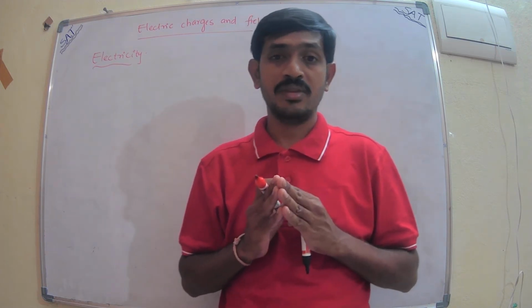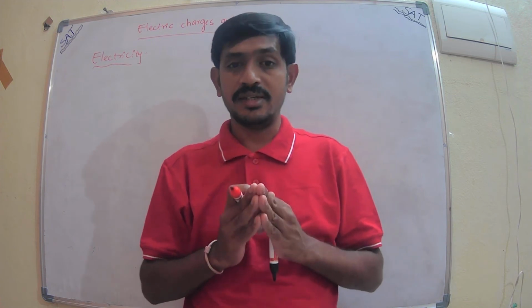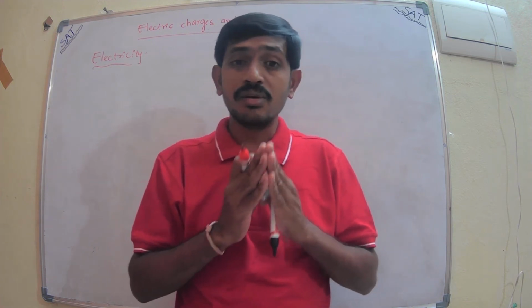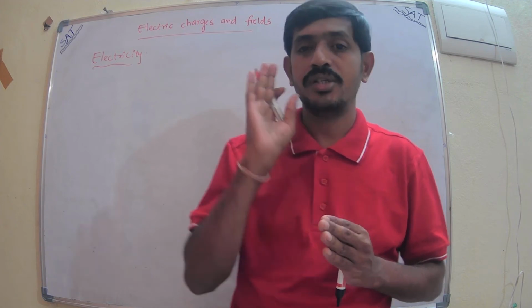Before that, what is the main root cause of electricity? The main root cause of electricity is electric charge.